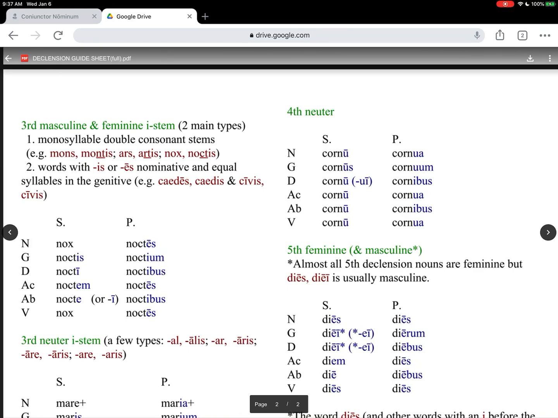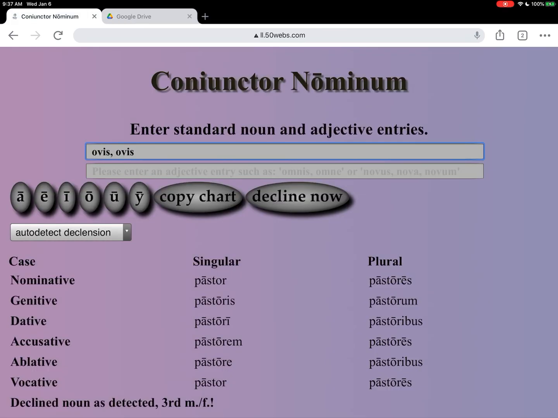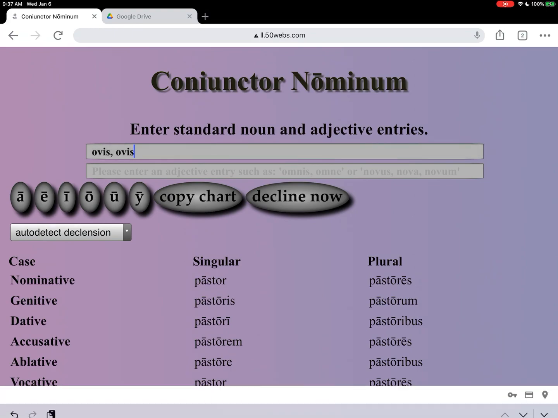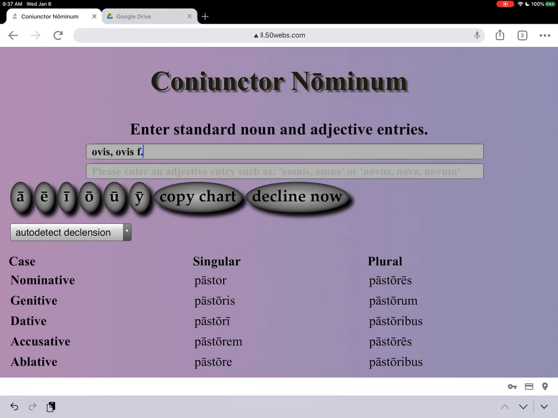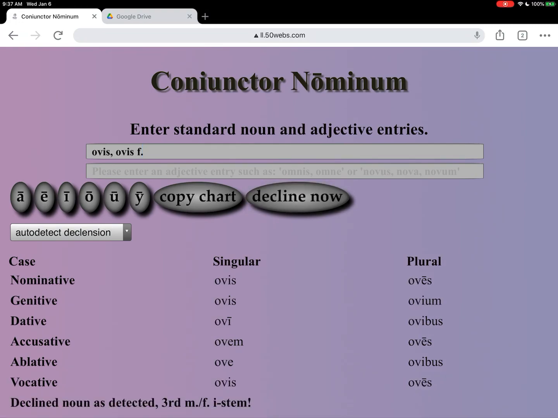Okay, so those are two types of masculine, feminine, or common i-stems, and we are going to look specifically at ovis here, which we get in Chapter 9 of LLPSI. So ovis. Again, the reason I know this is an i-stem is because the -is in the nominative repeats also in the genitive, ovis. All right, and then the F period for feminine, and if I say decline now, you will notice that it detects this as a third declension masculine, feminine i-stem noun, and it has declined it correctly for us.